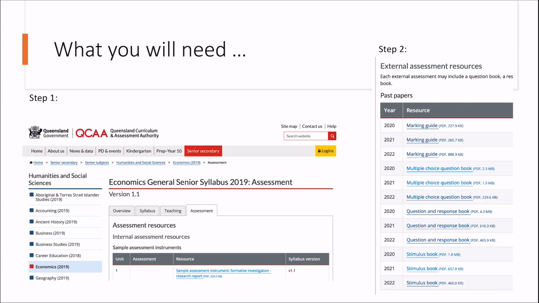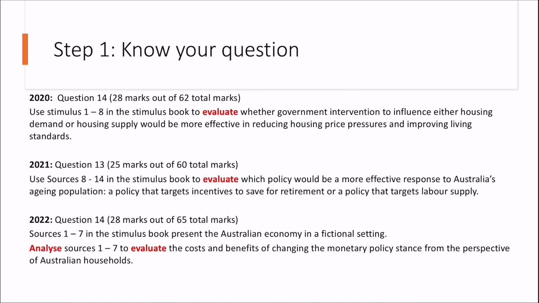You'll need to make sure that you have your resources from the QCAA website in your general syllabus for economics. I'll link it down the bottom there. Find your external assessment resources. We need here for this one the marking guide and the question booklet and the stimulus. Lots of stimulus in this one.